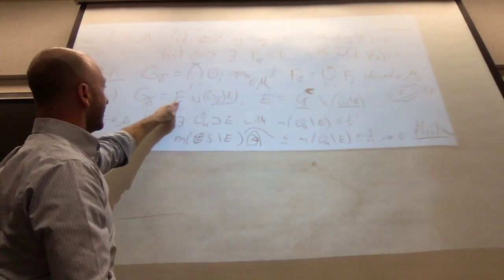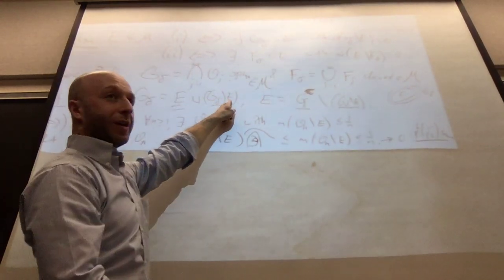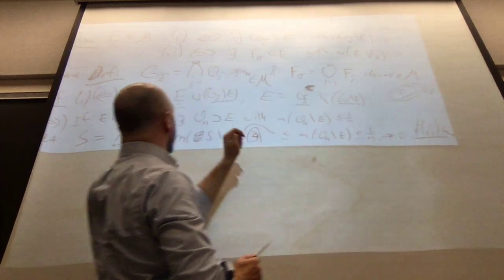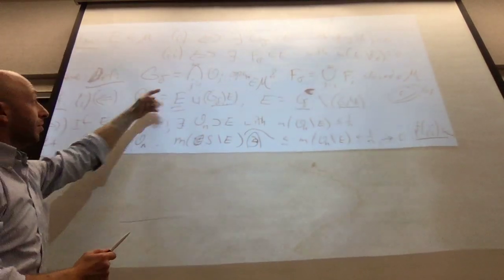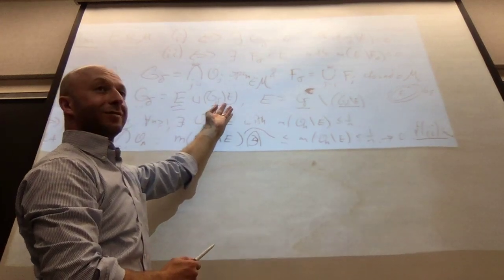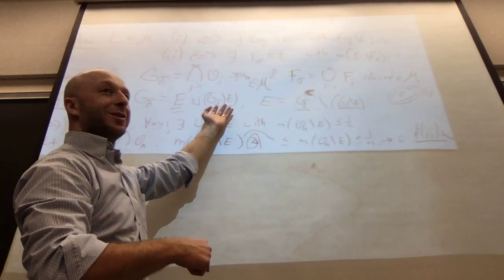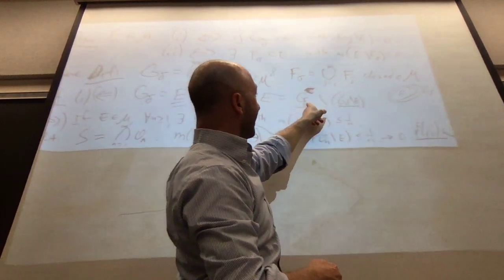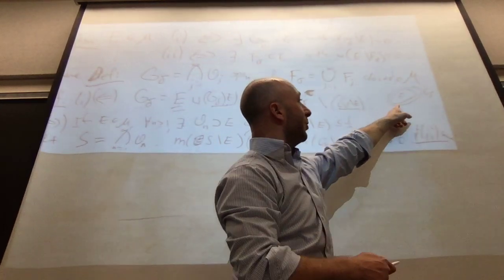So G delta is E disjoint union G delta take away E. That's just G delta is E plus the set difference. G delta by construction is measurable. This thing has measure 0, and any set of measure 0 is measurable. So E is G delta take away this.